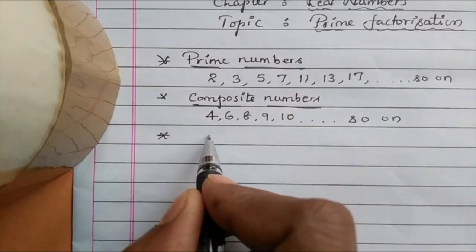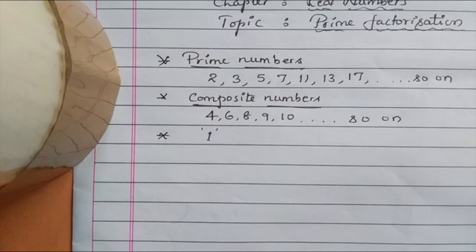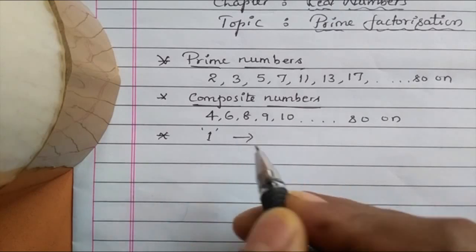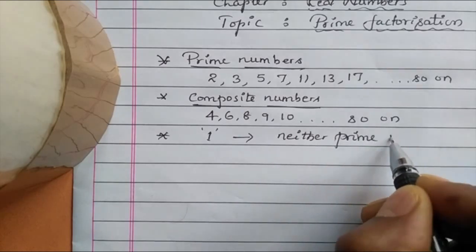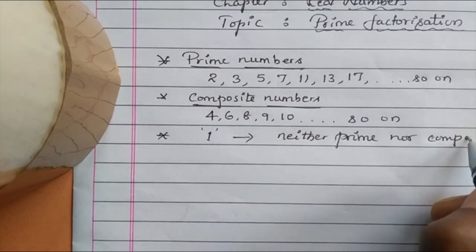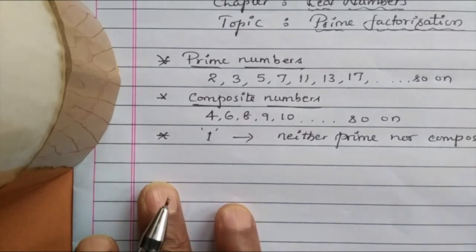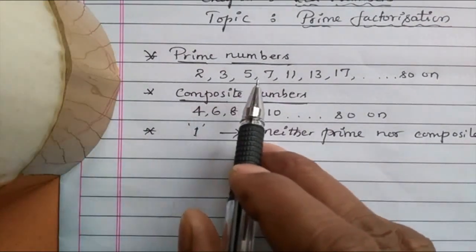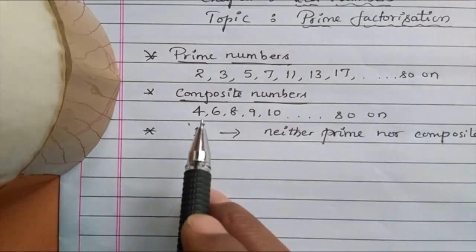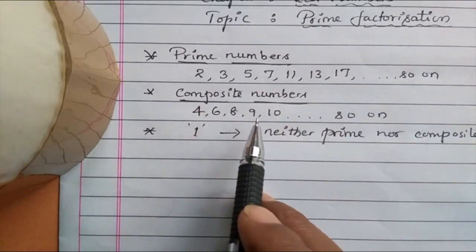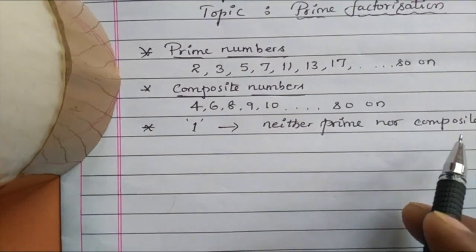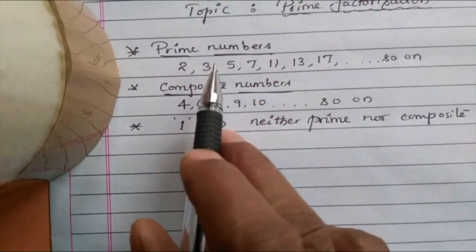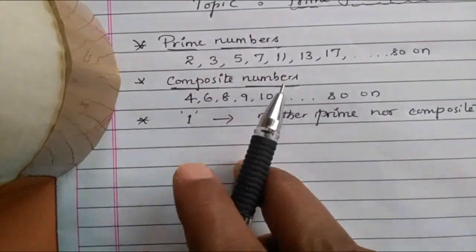But one thing, what about this 1? 1 is a perfect square as well as an odd number. So 1 is considered as neither prime nor composite. The prime numbers are 2, 3, 5, 7, 11, 13, 17, and so on. Composite numbers are 4, 6, 8, 9, 10, and so on. But this 1 is considered as neither prime nor composite. It won't come under prime numbers or composite numbers.